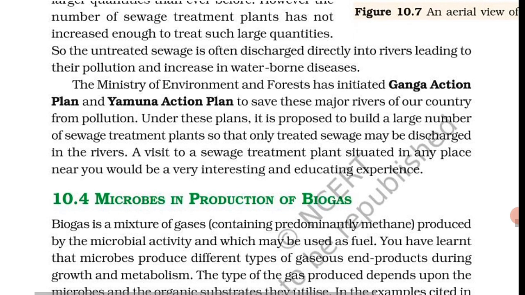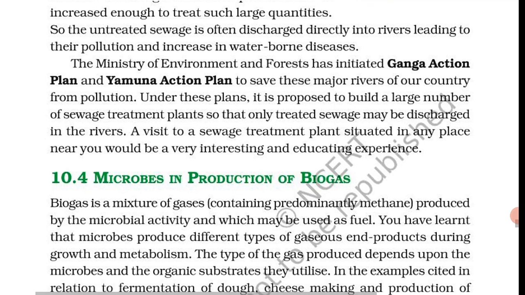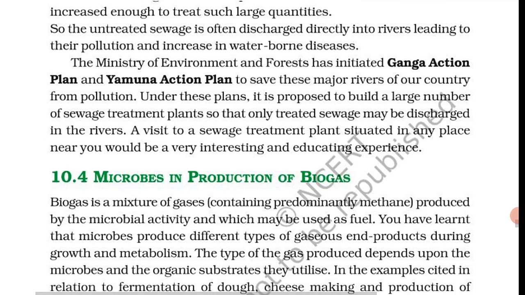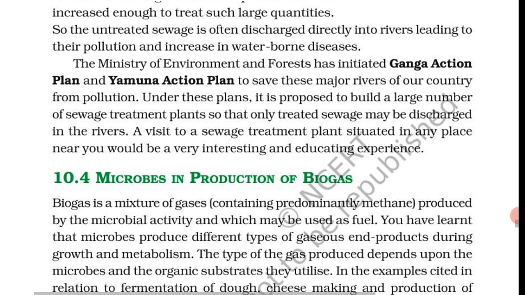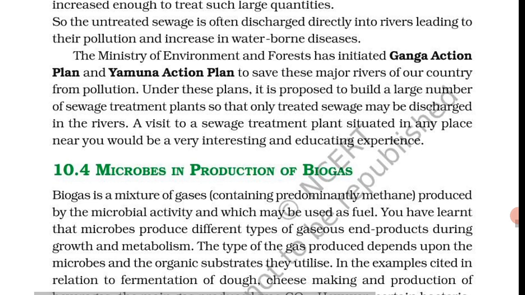The biogas plant has an outlet which is connected to a pipe to supply biogas to nearby houses. The spent slurry is removed through another outlet and may be used as fertilizer. स्लरी कैसे यूज हो सकती है? फर्टिलाइजर की तरह.